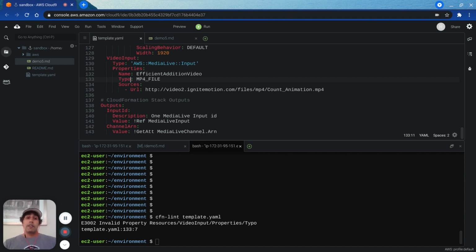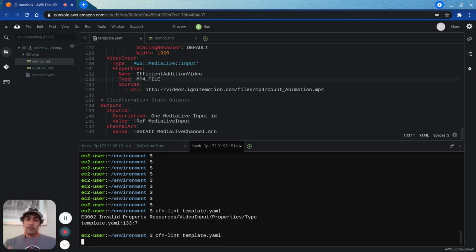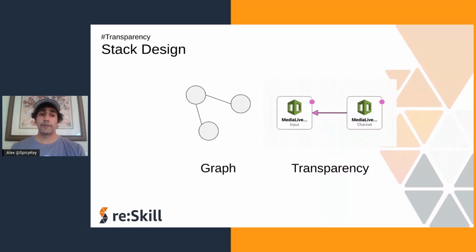And I know that a Media Live input data type in CloudFormation has a property named type. So there, I fixed it. And now I'm going to run CFNlint a second time, and it passes. Now this is going to save me a lot of time, because when I give this template to CloudFormation with the action update stack, and remember we can update a stack with update stack, it will work. It won't roll back because of a typo. And that can save me a lot of time. That concludes the fifth and final demo.